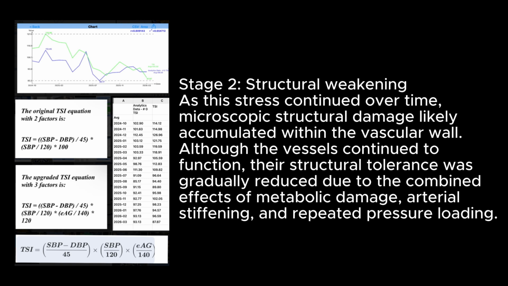Stage 2. Structural weakening. As this stress continued over time, microscopic structural damage likely accumulated within the vascular wall. Although the vessels continued to function, their structural tolerance was gradually reduced due to the combined effects of metabolic damage, arterial stiffening, and repeated pressure loading.